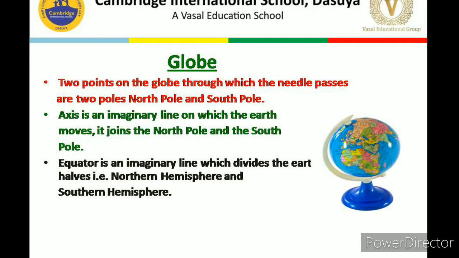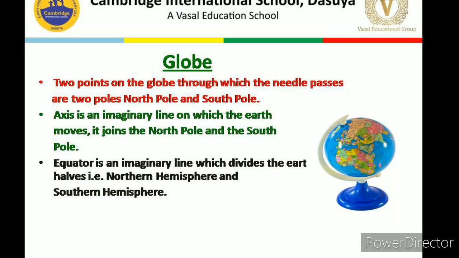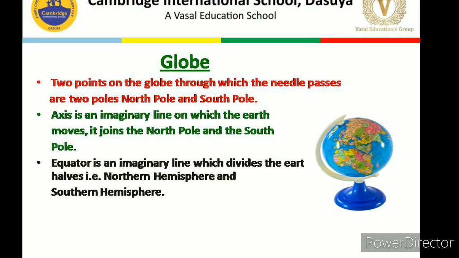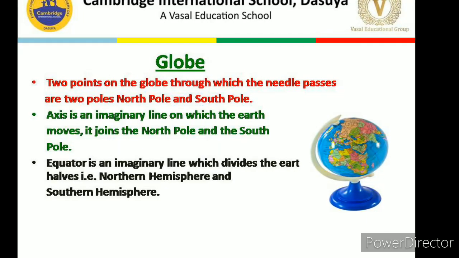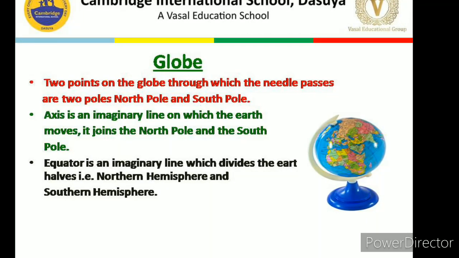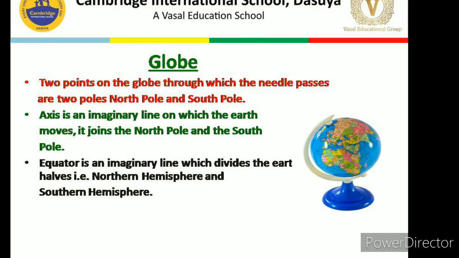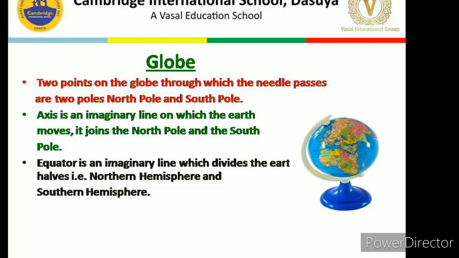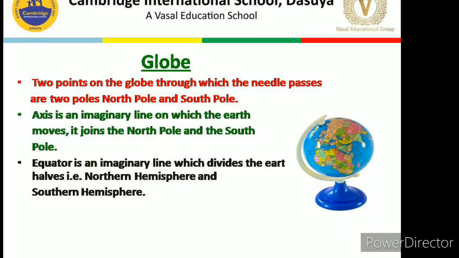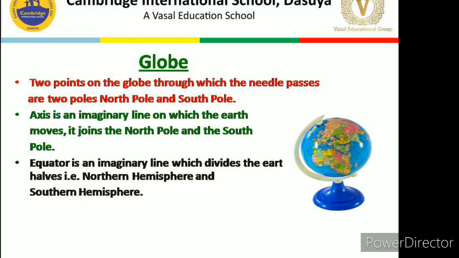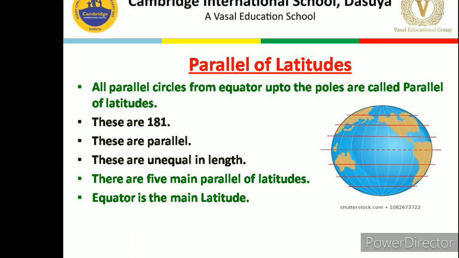Dear children, now let's discuss one more imaginary line that is known as the equator. I know that everybody knows about it. Equator is an imaginary line which divides the earth into two halves, that is the northern hemisphere and the southern hemisphere. Equator is one of the main parallels of latitude. So let's discuss what these parallels of latitude are.